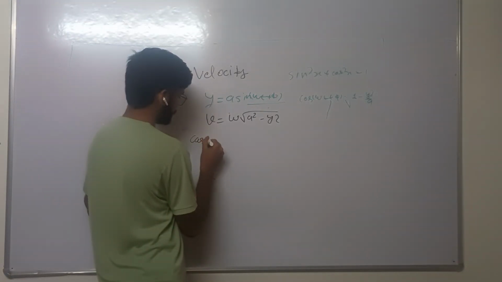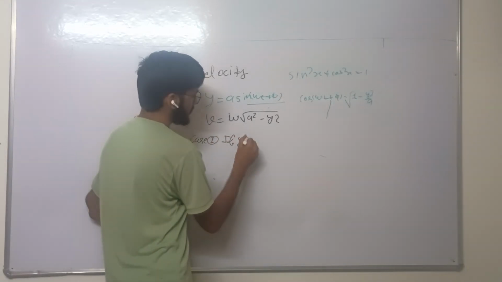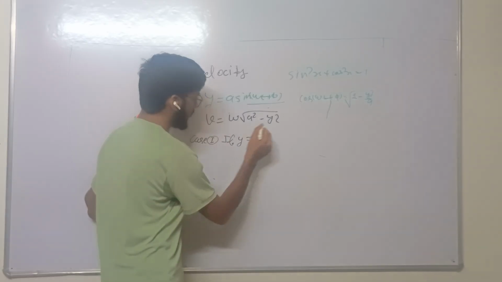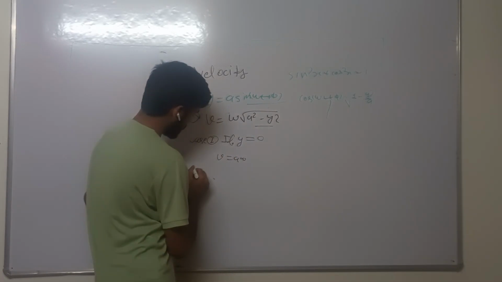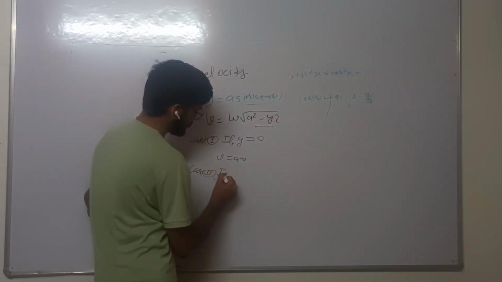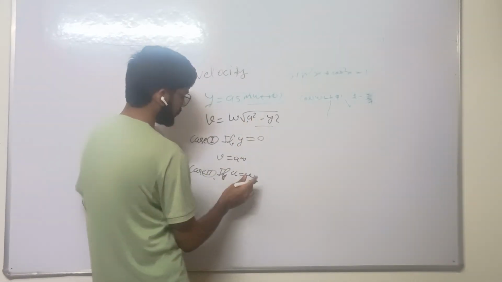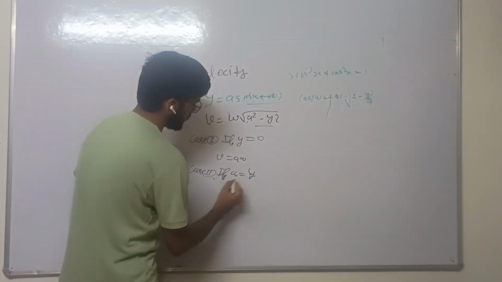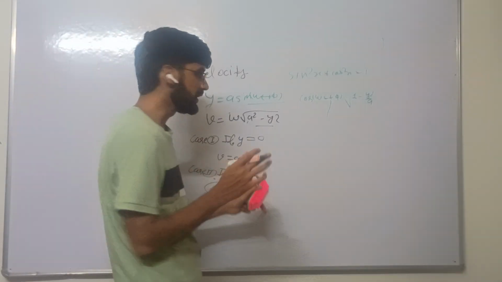Case 1. If y equals 0, then from this equation we get v equals a omega. Case 2. If y equals a, put this value, then we get v equals 0. Let us discuss the meaning of these two cases.